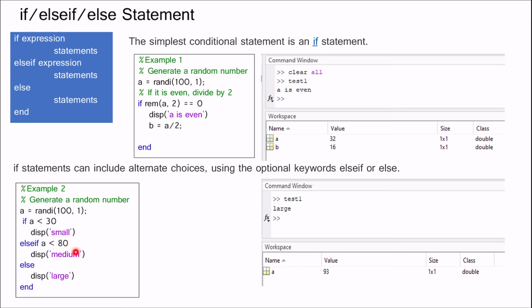If the number is smaller than 80, display medium, else display large. We can see the result of the code in the snapshot, where a is 93, which is larger than 80, therefore large is displayed on the command window.